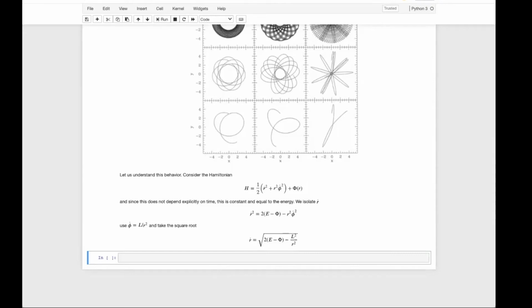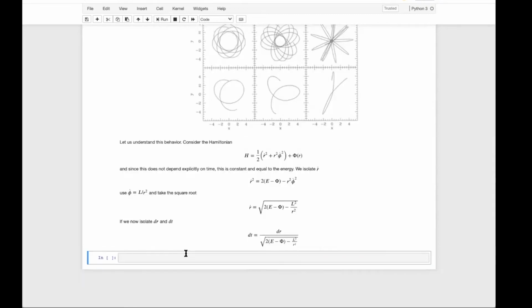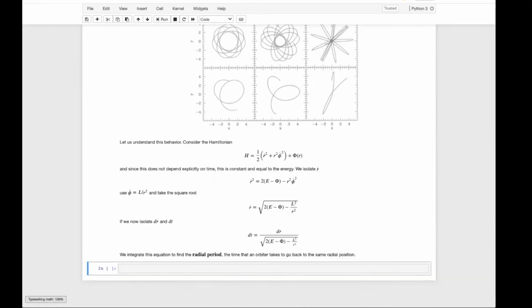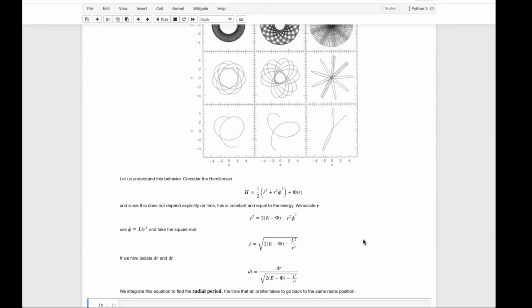So R dot is dr dt. Let's now isolate the dr and dt. So we write this equation here with dt on the left-hand side and dr on the right-hand side. And we can integrate this equation to find the radial period. The radial period is the time that an orbiter takes to go back to the same radial position.